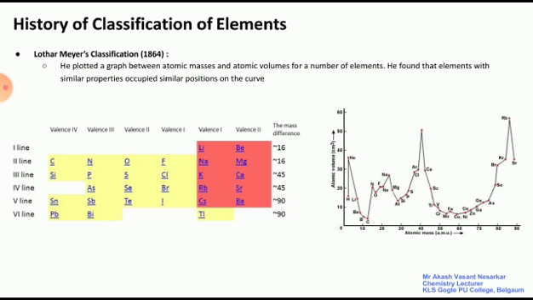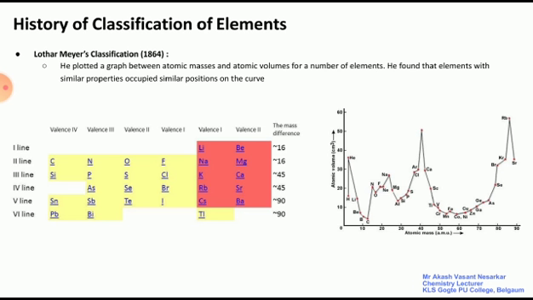The elements of groups 1, 2, and 13 to 17 are called main group elements. The elements present in the first and second groups and 13 to 17 are called main group elements. These are also called typical, representative or normal elements.